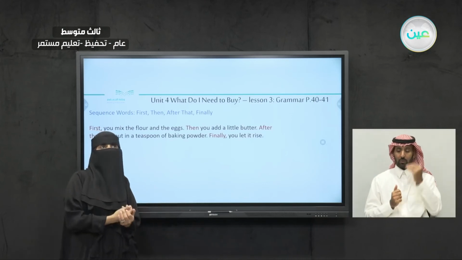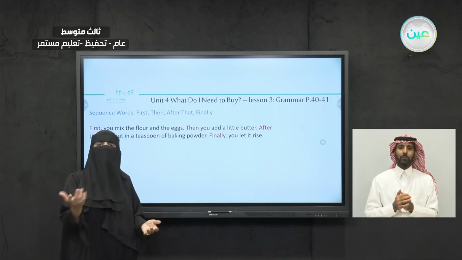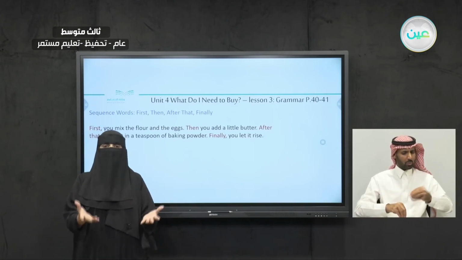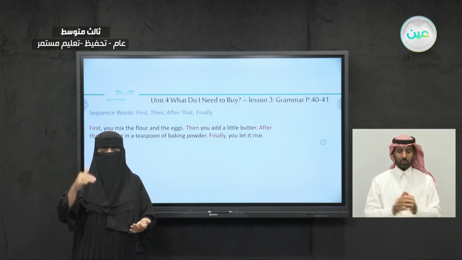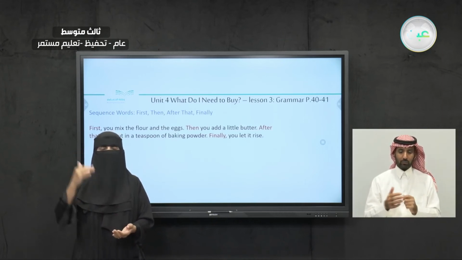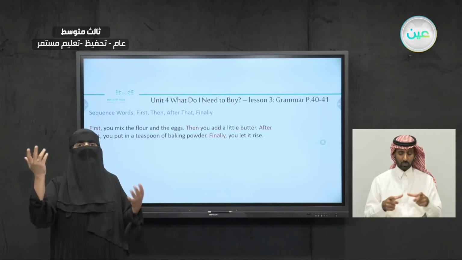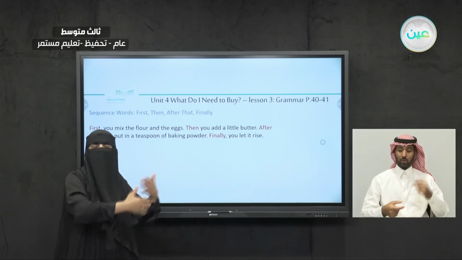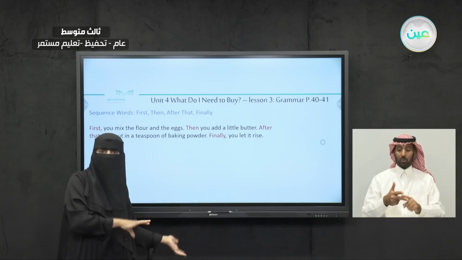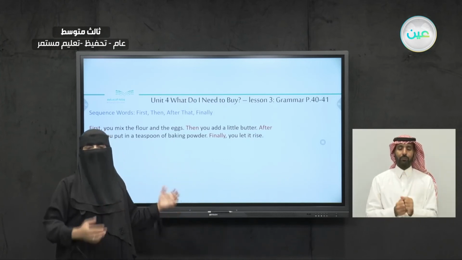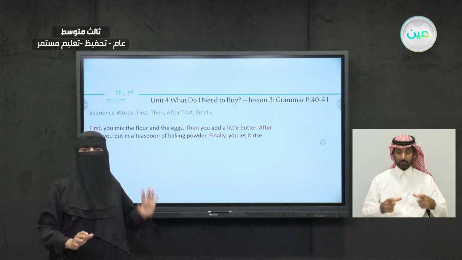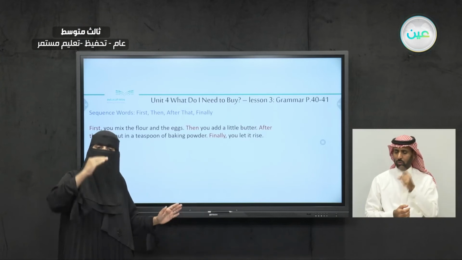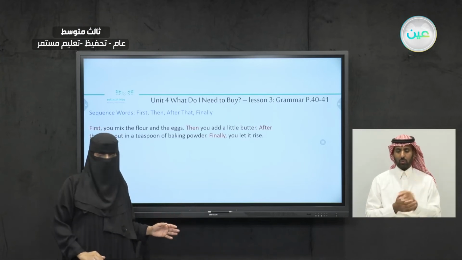Also, you use it to tell a recipe, since we are talking about cooking. So when you are giving a recipe to someone, you use the sequence words. You say, first you should start the oven, then you should crack the eggs and mix. So you tell them, after that you should add the sugar, and so on. Finally, you put it in the oven. This is the end. Okay, so I know which thing I should do first, which one is after that, okay?